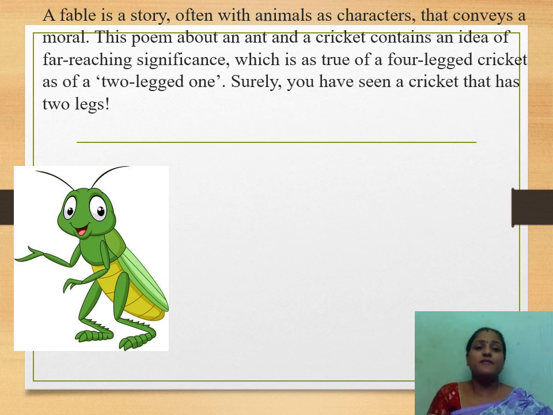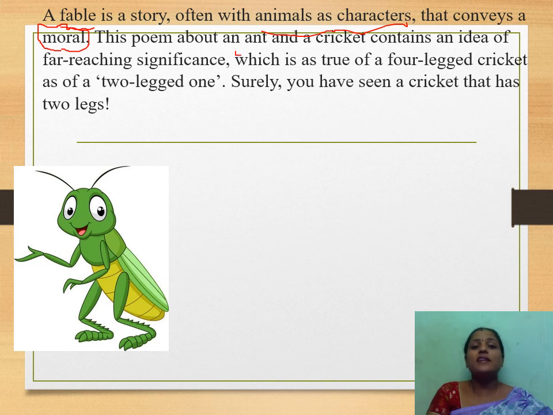What is a fable? A fable is a story, often with animals as characters, that conveys a moral. So a fable is a story with animals as characters. Not human beings, but only animals representing particular characters. They'll have some dialogue. Finally, in the conclusion, we'll get some moral from that lesson.